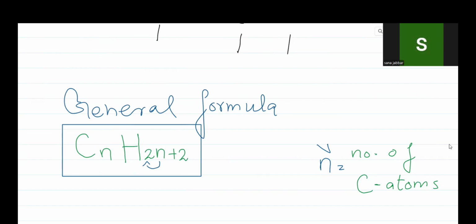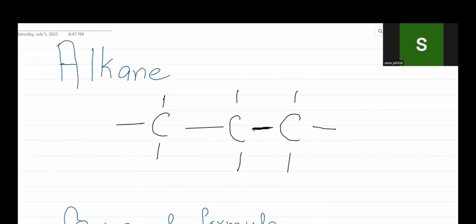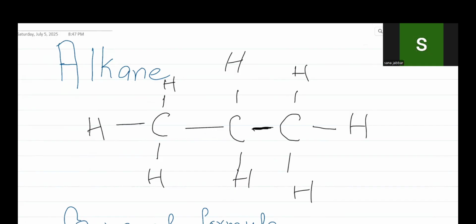All right, so let's count the carbon atoms in this formula. If we write H here, make it perfect. So count the carbon atoms: 1, 2, 3. Just remember that we are now learning the very simple and very basic formulas and basic structures, so you need to prepare it well.